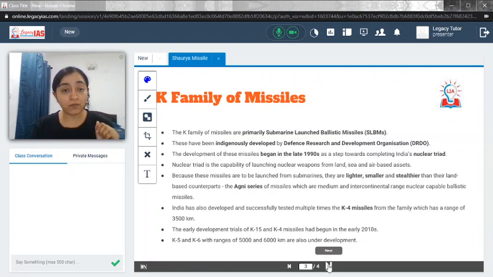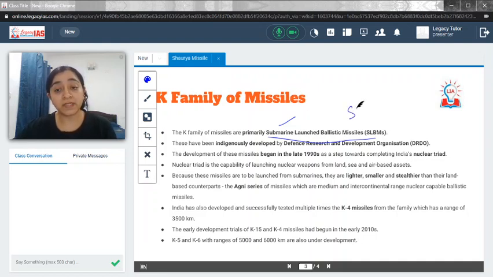Now let's move forward and try to understand what these K family of missiles are. Basically these are submarine launched ballistic missiles, ballistic missiles which are launched through submarines, SLBMs. These are the entire K family of missiles. These have been indigenously developed by DRDO. This is also one of the very important things that you need to remember, that this is actually Make in India.